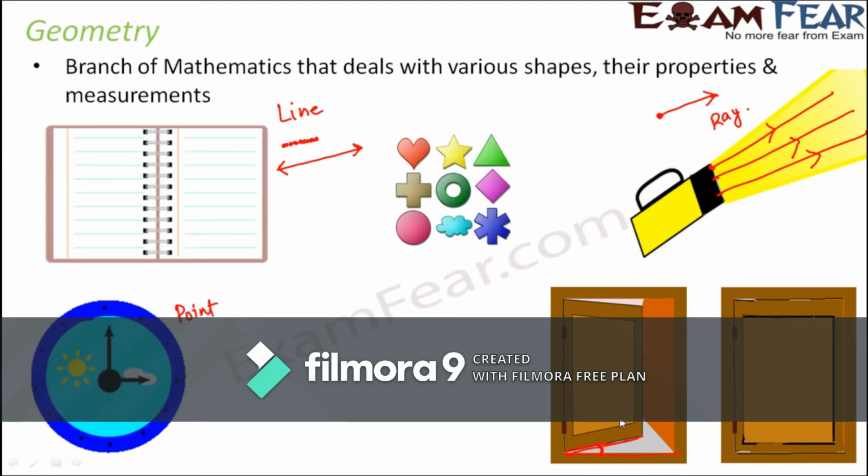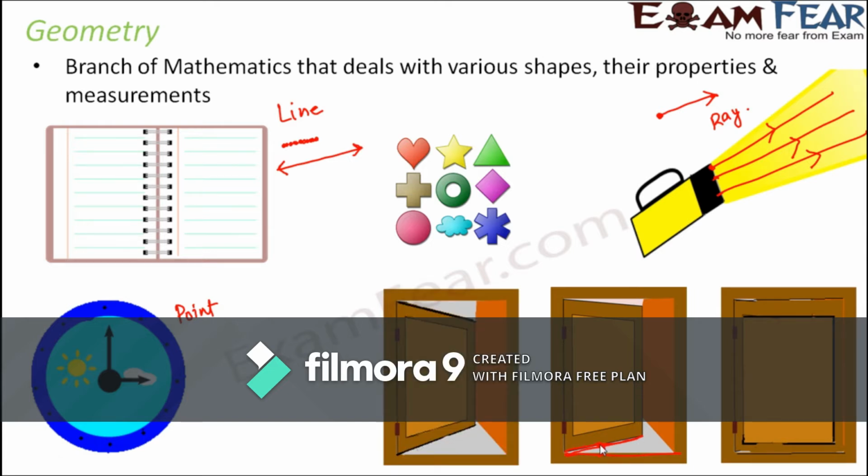So when you try to open the door, it is only this part of the door which opens, and as a result this angle changes. This is an angle basically. As you open the door all the more, this angle tends to increase. So an angle is nothing but a geometrical element which shows the orientation of one surface with another, or one line with another. So point, line segment, rays, angles, these are the basic elements of geometry.